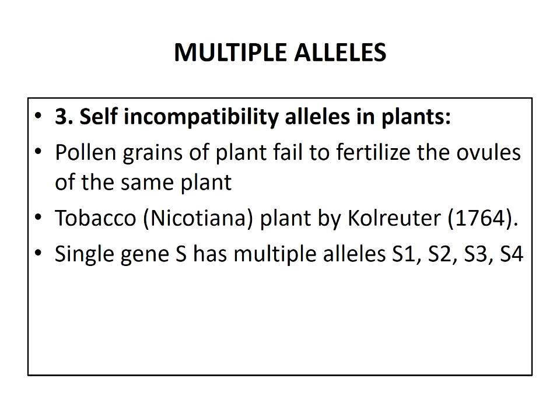In these species, self-incompatibility is governed by a single gene, capital S, which has multiple alleles, that is S1, S2, S3, S4 and so on.